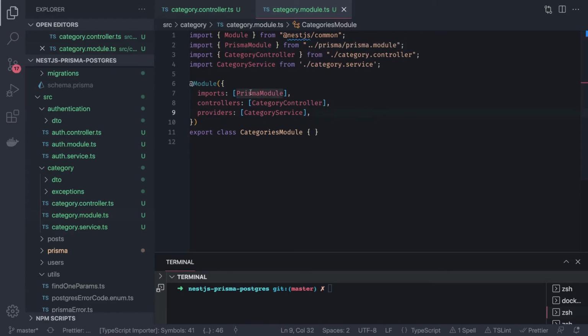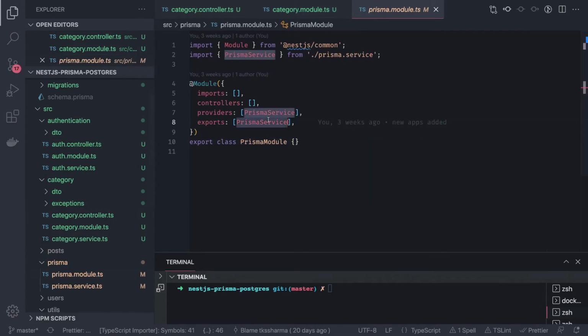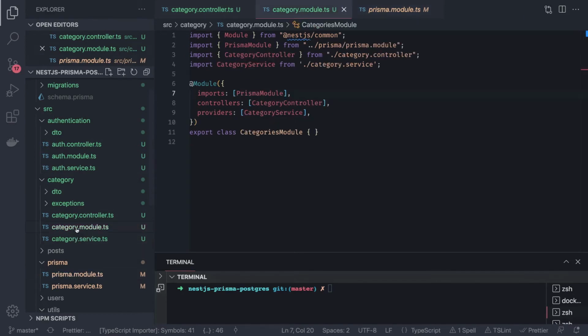Everything looks good. Now we are injecting the Prisma module. We are adding the Prisma module in the import so that we can use the Prisma service. If you see the Prisma module, we are exporting this service so that I can use this particular service inside my category module.